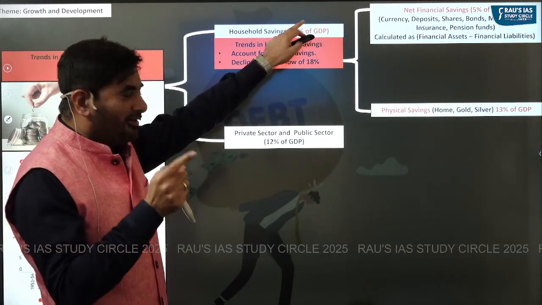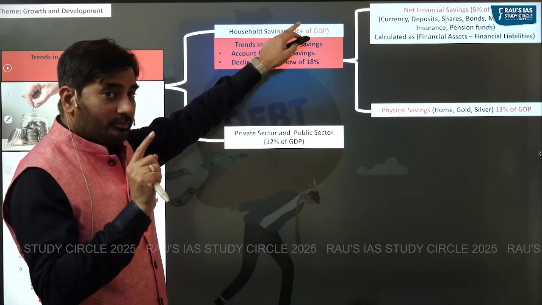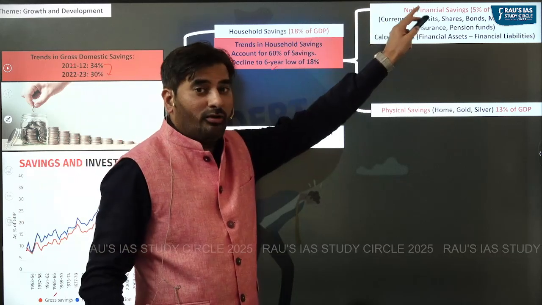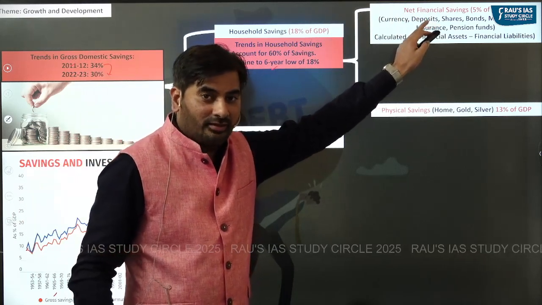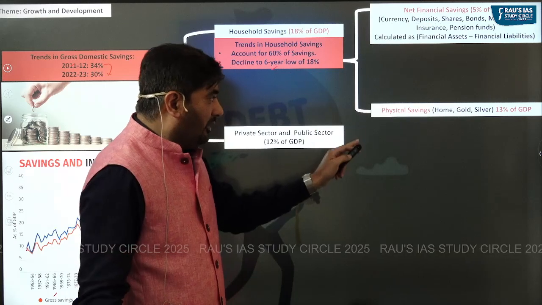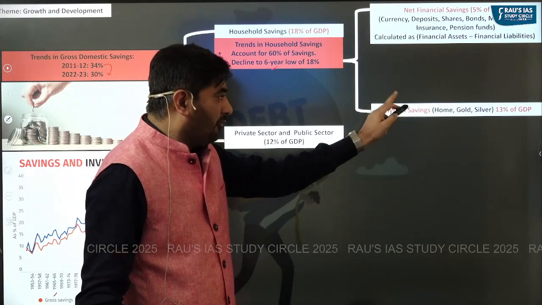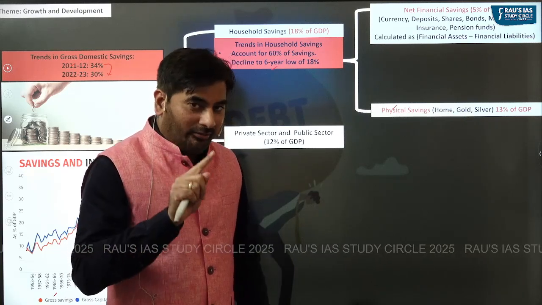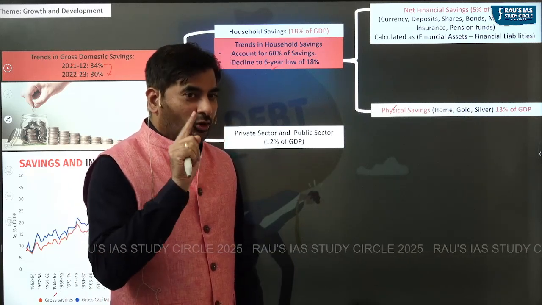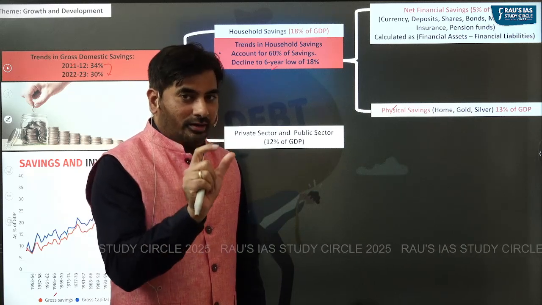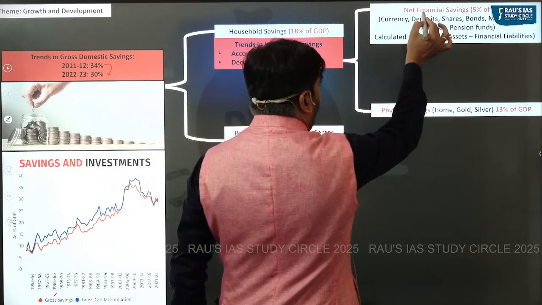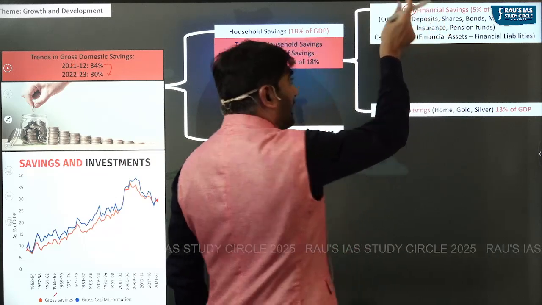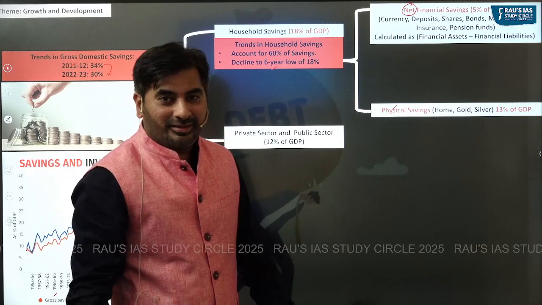Out of this 18%, you can clearly observe majority of the household savings are not in the form of financial savings. Rather, majority of the household savings are in the form of physical savings. Apart from that, the second point you have to remember is the word which I have used. I have not used the word financial savings. Rather, I have used the word net financial savings.